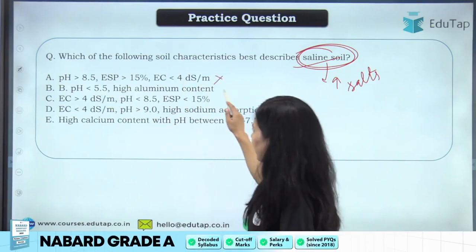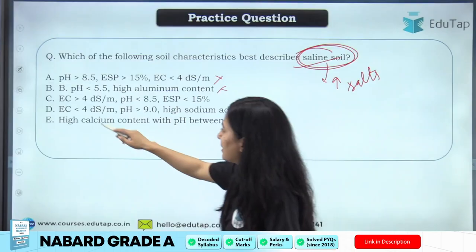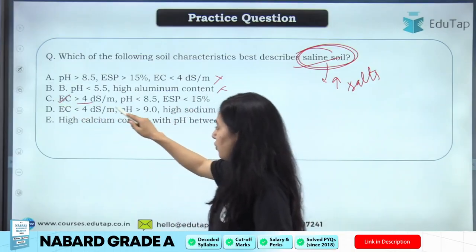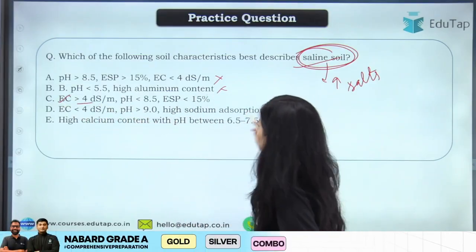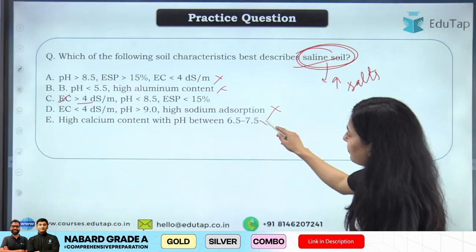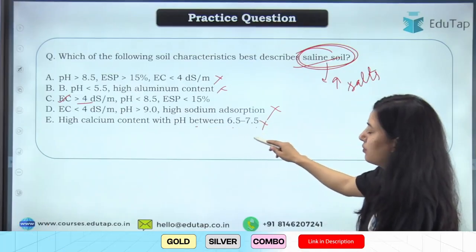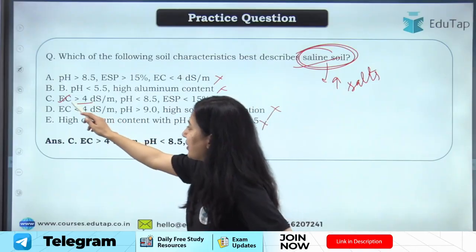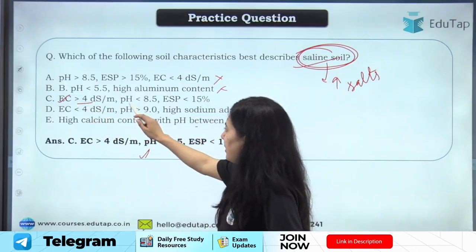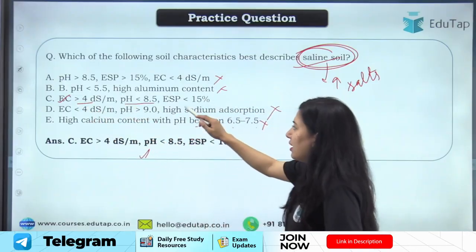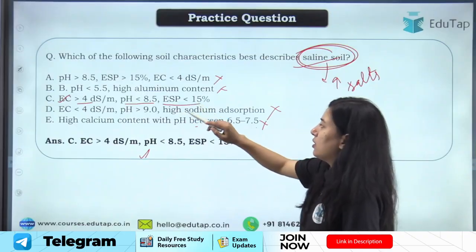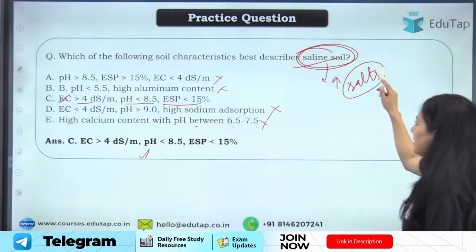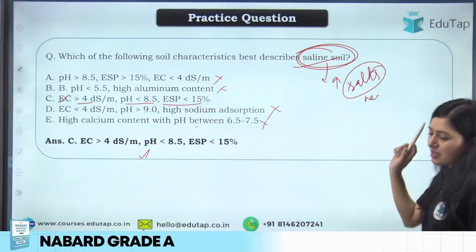pH is less than 5.5, not the answer, right? If we see this particular option, electrical conductivity is more than 4. Okay, here this can also be not the answer, and pH ranging between 6.5 to 7.5 is again not the answer. So this option C will be your answer: electrical conductivity more than 4 decisiemens per meter, pH less than 8.5, then ESP less than 15%. Again salt ज़्यादा है, sodium कम होगा, right? तो इस तरीके से ये solve करना है.